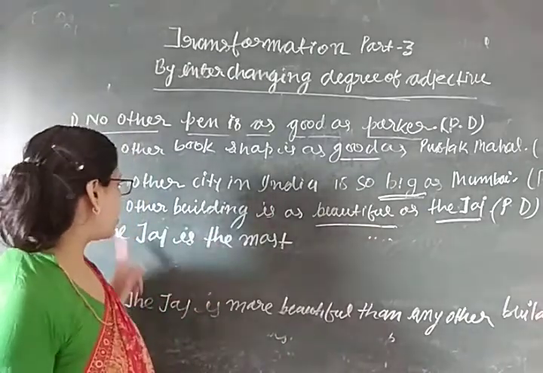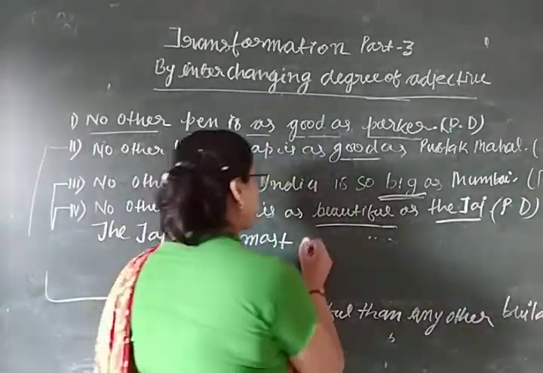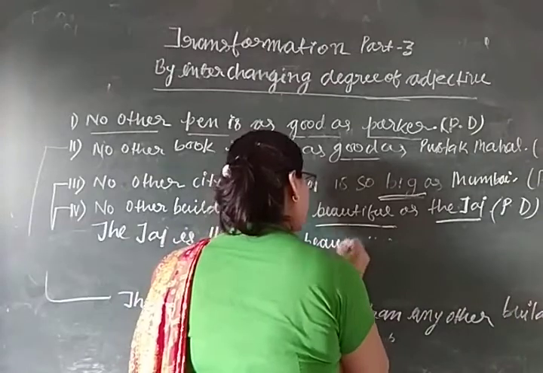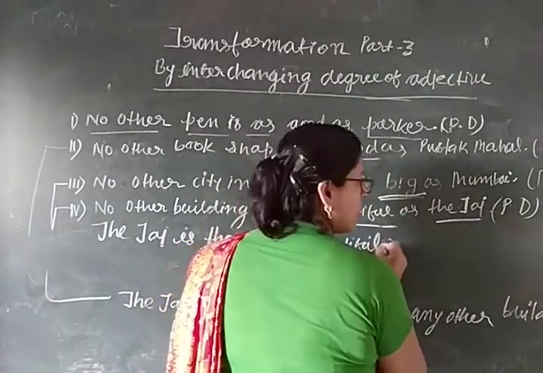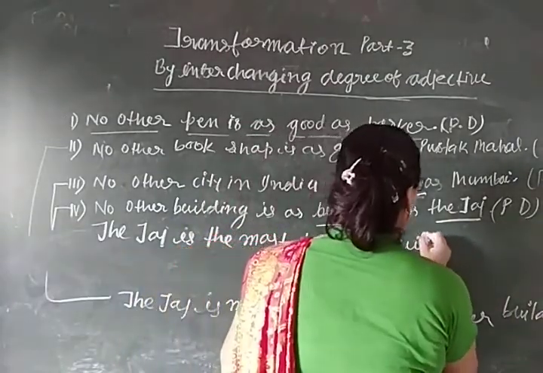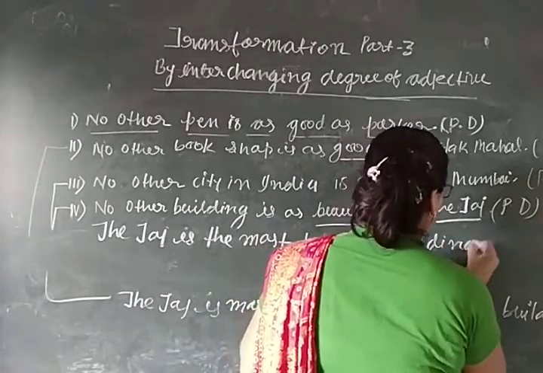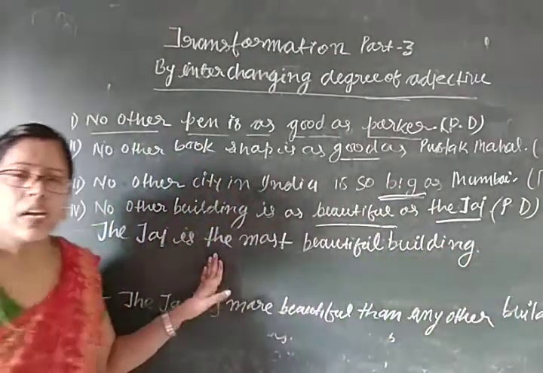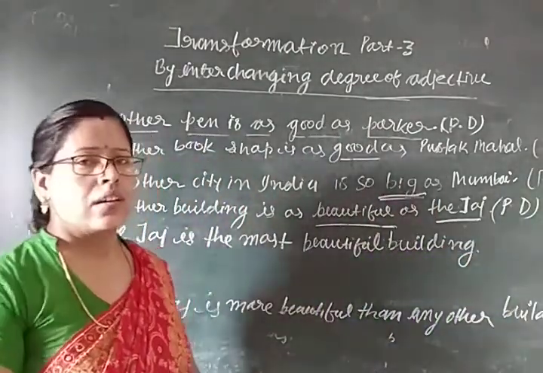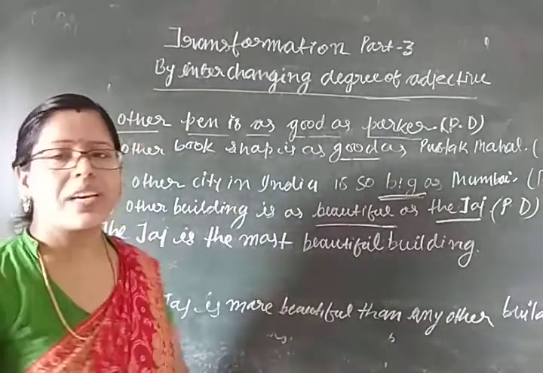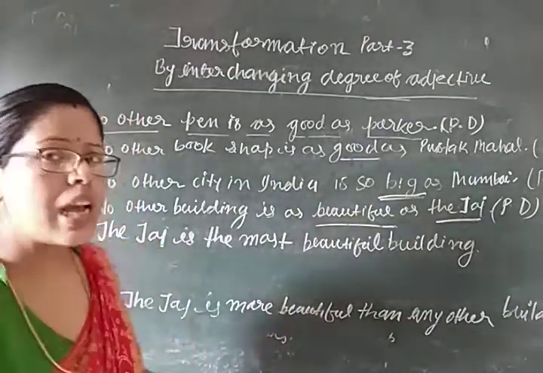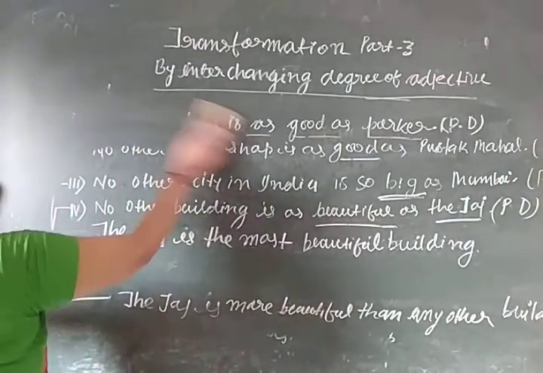So we will write here, the Taj is the most beautiful building. Alright. In this way you can understand how we can make comparative degree and how we can transform the sentence into superlative degree.